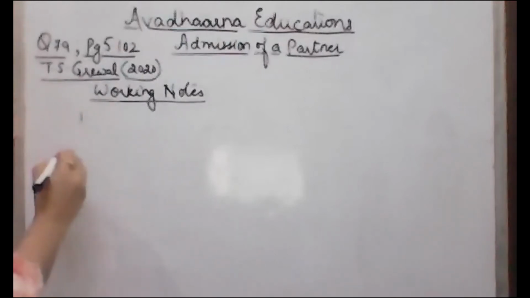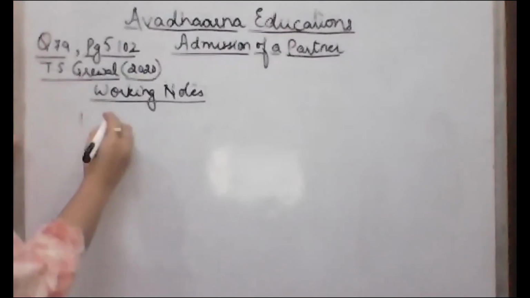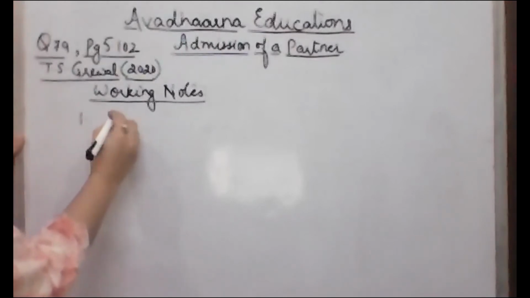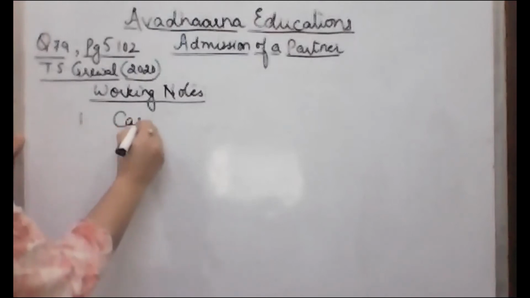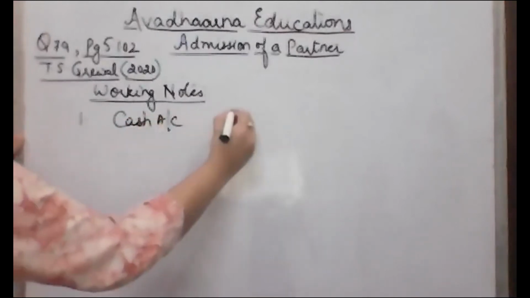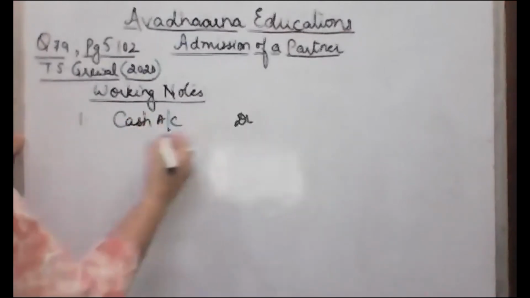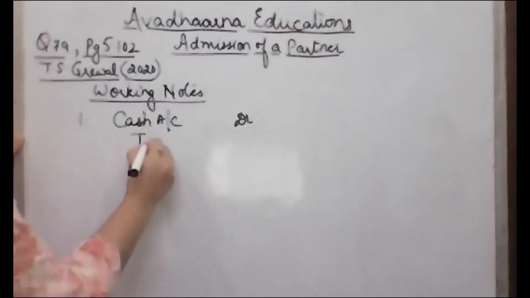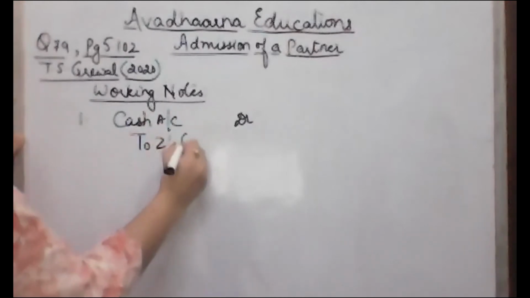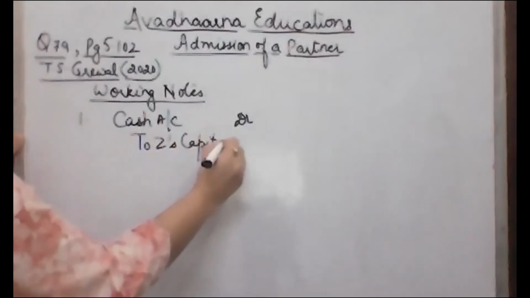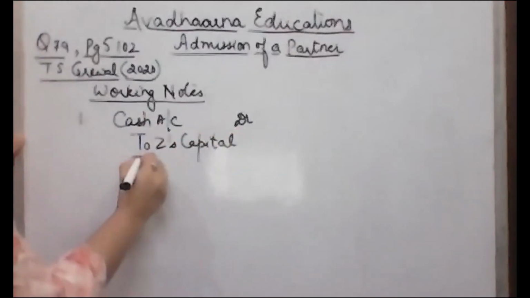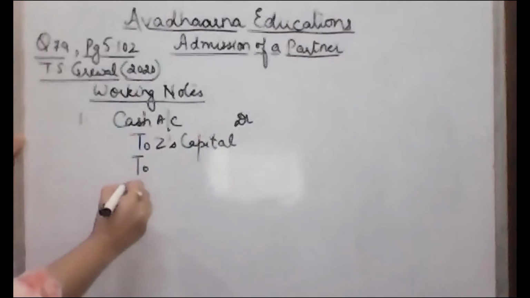Now the first adjustment says that the incoming partner Z is bringing the capital 40,000. So the first journal entry which we'll pass is cash account debited to Z's capital account. The second adjustment says that he is bringing 15,000 as his premium for goodwill.